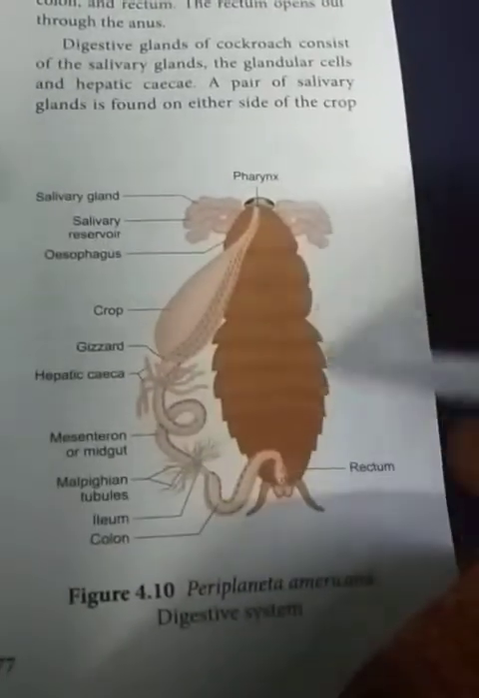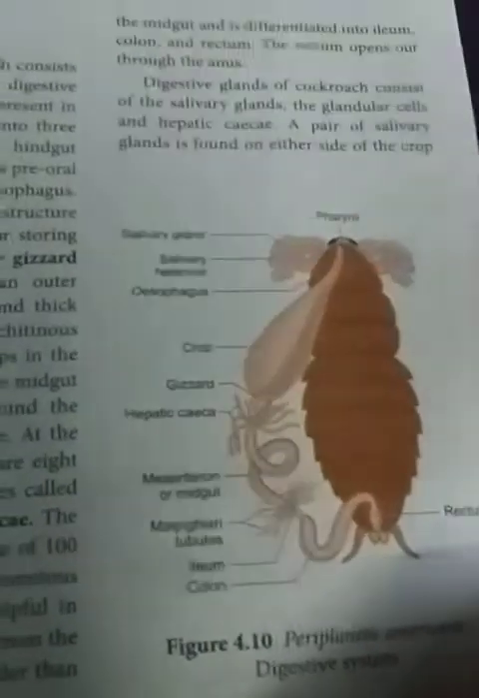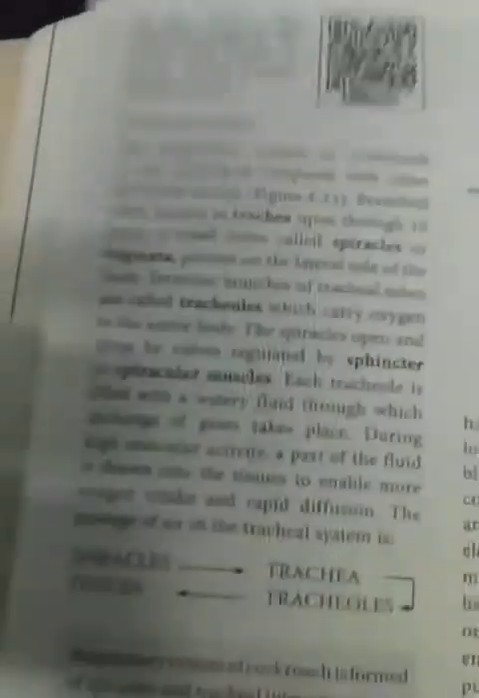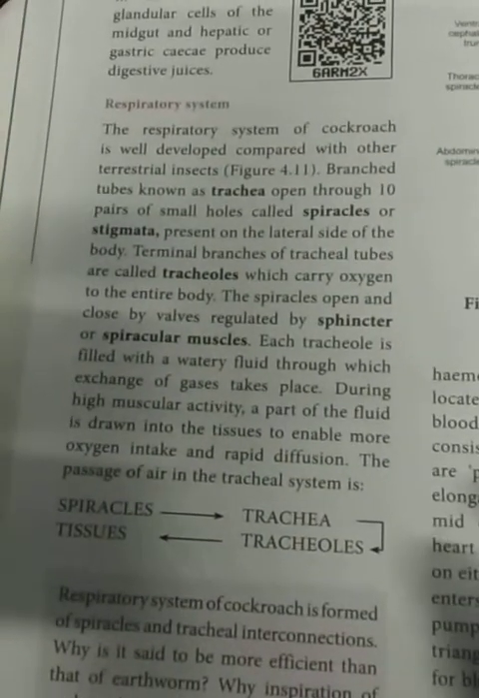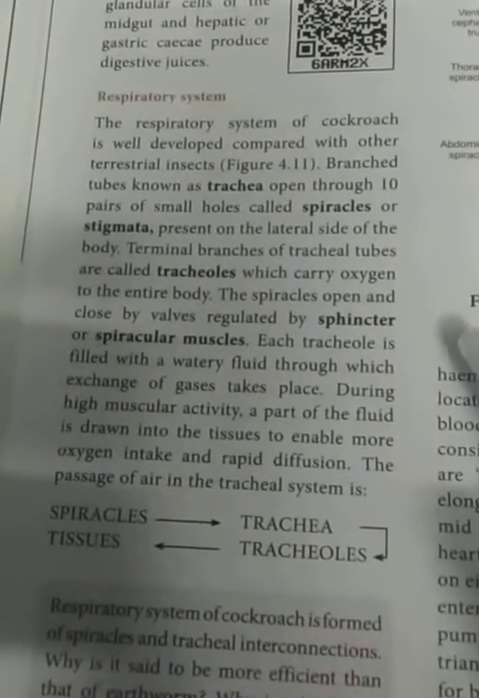Have you all understood the digestive system of cockroach? You must practice the diagram also. They will ask one 5-mark question on the digestive system of cockroach, and one 5-mark question to differentiate between male and female cockroach. In zoology you must draw the diagram, so whenever you have time, practice all the diagrams. Next we are going to discuss the respiratory system.